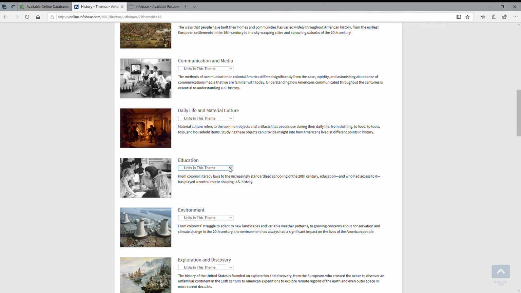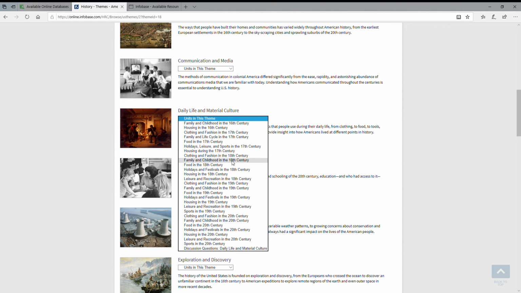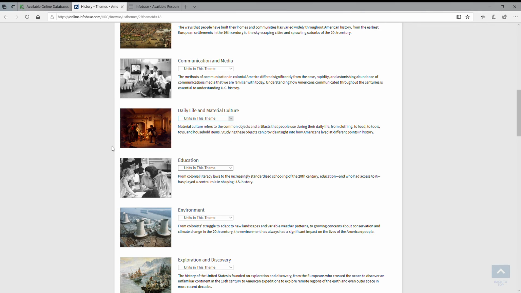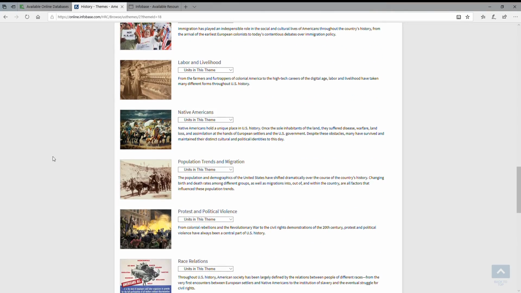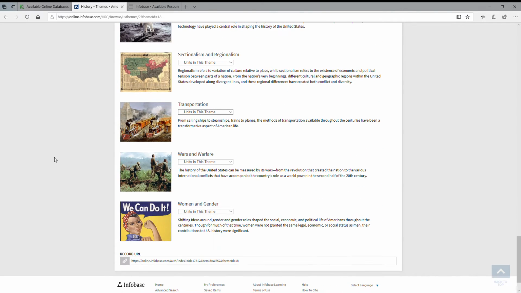So when you look at something like daily life and material culture, in the drop down, you'll now see a listing. What was family life like in the 17th century or food in the 17th century? So these are giving you, in this particular case, a taste of what it was like to live during that time period. So for all of these themes in American history, you're going to get those drop downs. So again, with the women and gender area, you're going to get broken down by century, women and gender roles during each of those centuries.